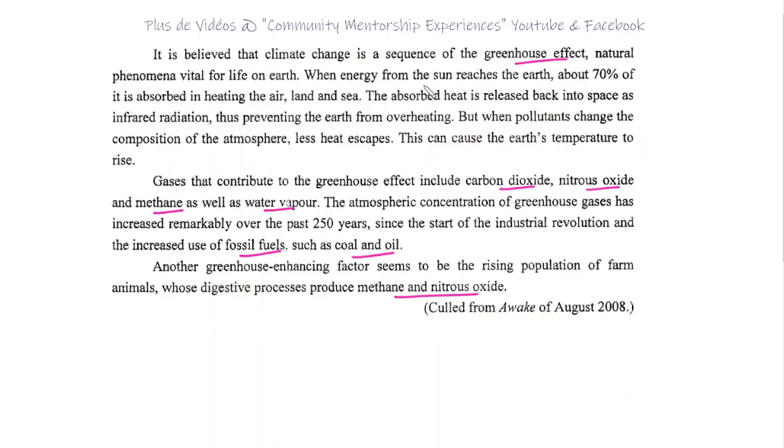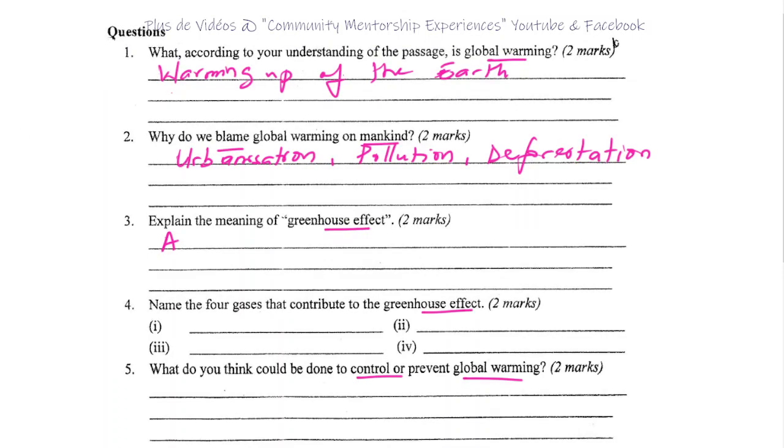They say here, so energy from the sun reaches the earth. So that's for question 3. So around here for the definition, 70% is absorbed. Yes. And release back. Yes. Okay. So release in form of infrared radiation. Yes. Okay. From overheating. I know. They said thus preventing the earth from overheating. Yes, that's correct. So, okay, I can just copy this section if I don't know how to reformulate it. Just this section, you copy it, and then you have your answer for number 3.